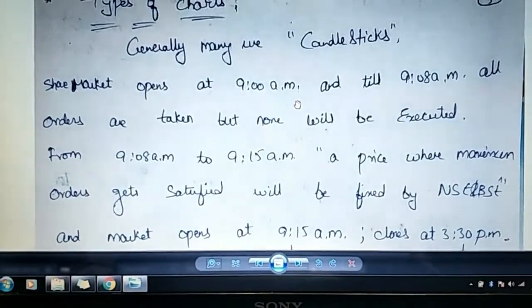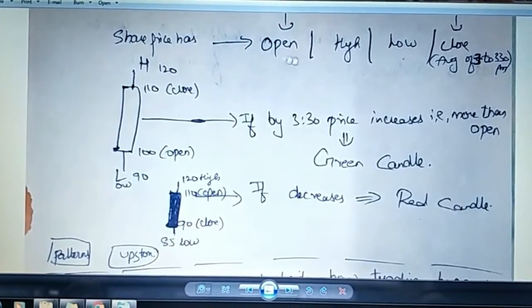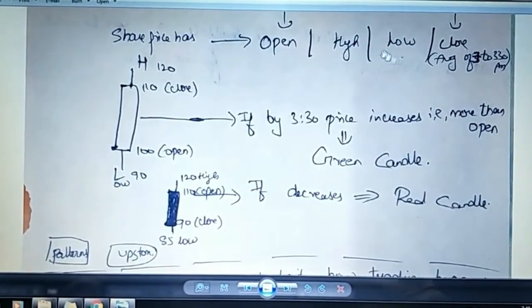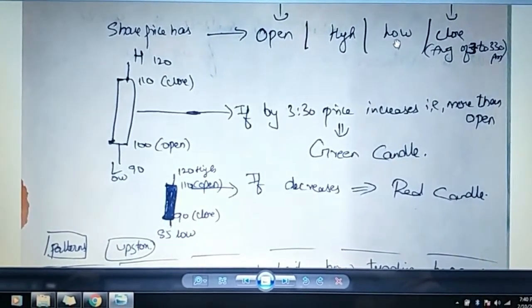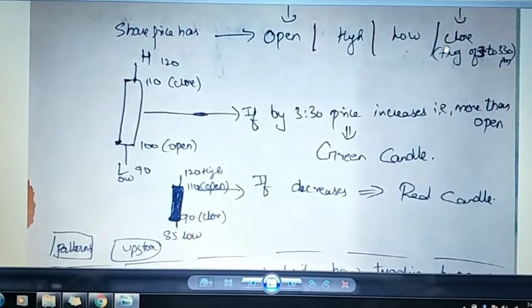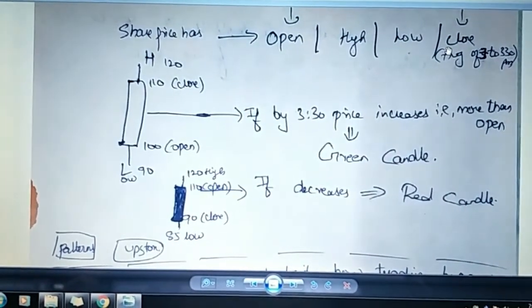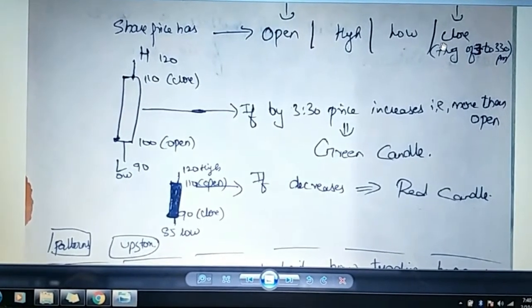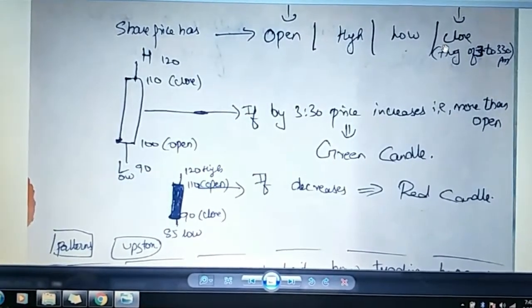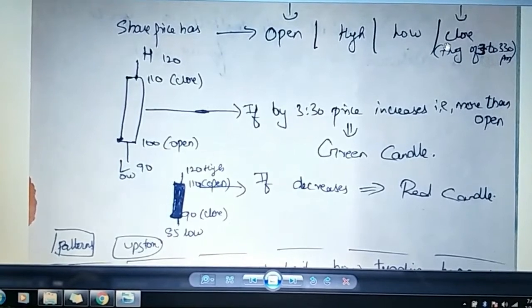and closes at 3:30. Every share has open, which I said is at 9:15, high, low. High is the rate which it went to in that day, and low is the rate which it went down to in that day. Close is the rate at which it closed at 3:30. But our indexes, NSE and BSE, will take the average of 3 to 3:30 and post it at 6:30 p.m.